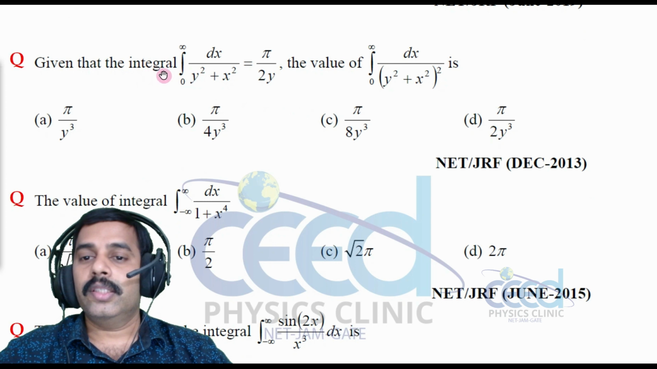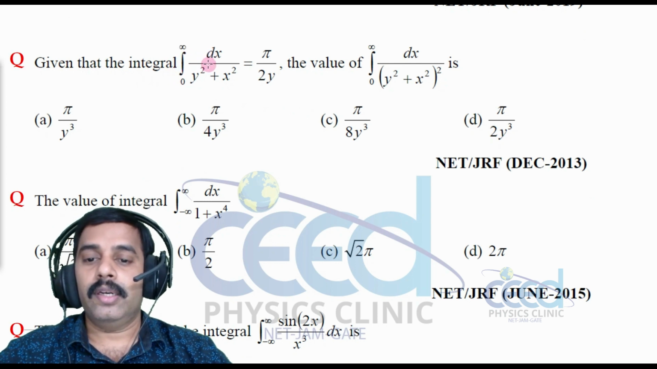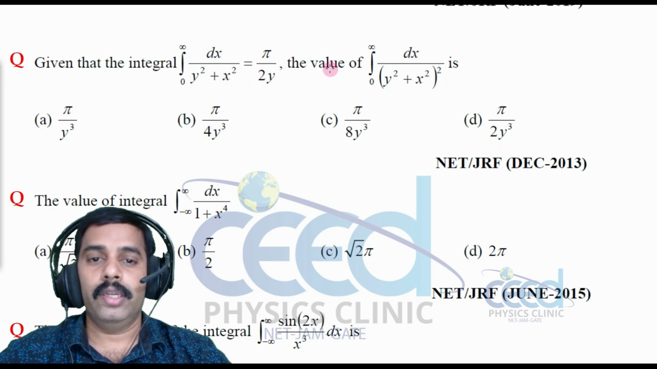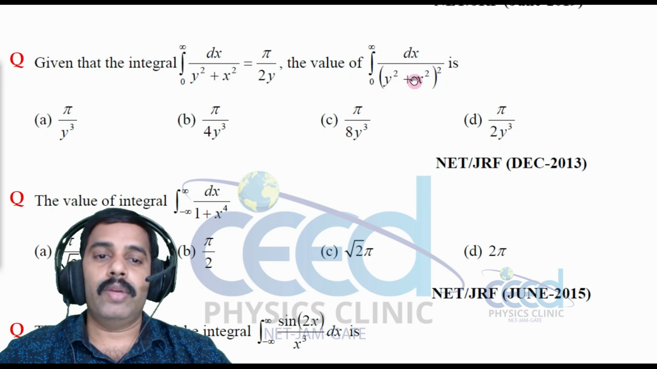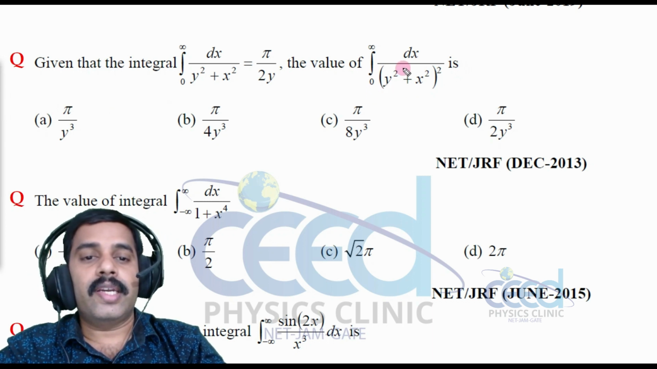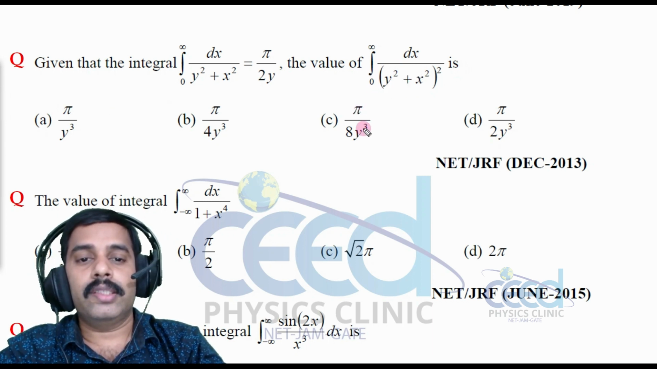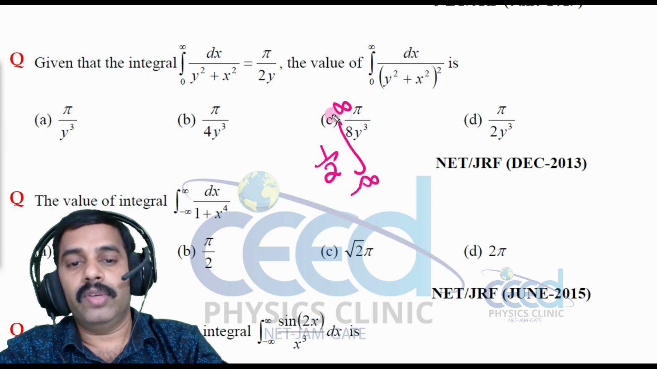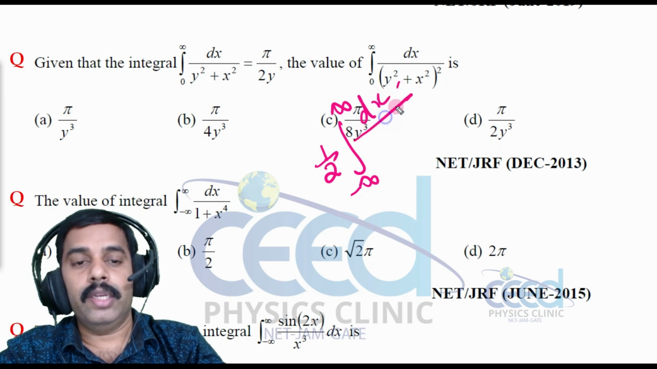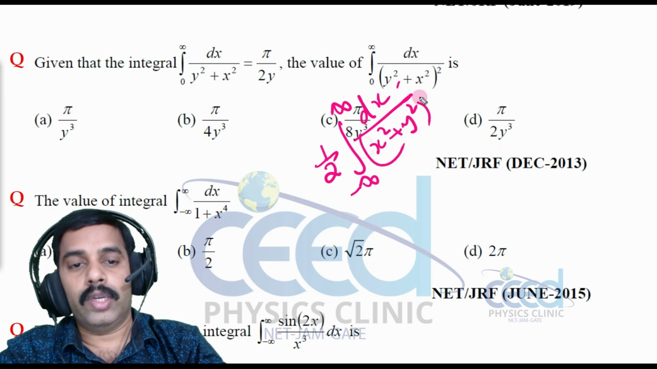Given that the integral 0 to infinity dx divided by y square plus x square is equal to pi by 2y. The value of integral 0 to infinity dx divided by y square plus x square whole square is? So this I can write as, it is an even function, so let me write this as 1 by 2 into integral minus infinity to infinity dx divided by x square plus y square whole square.